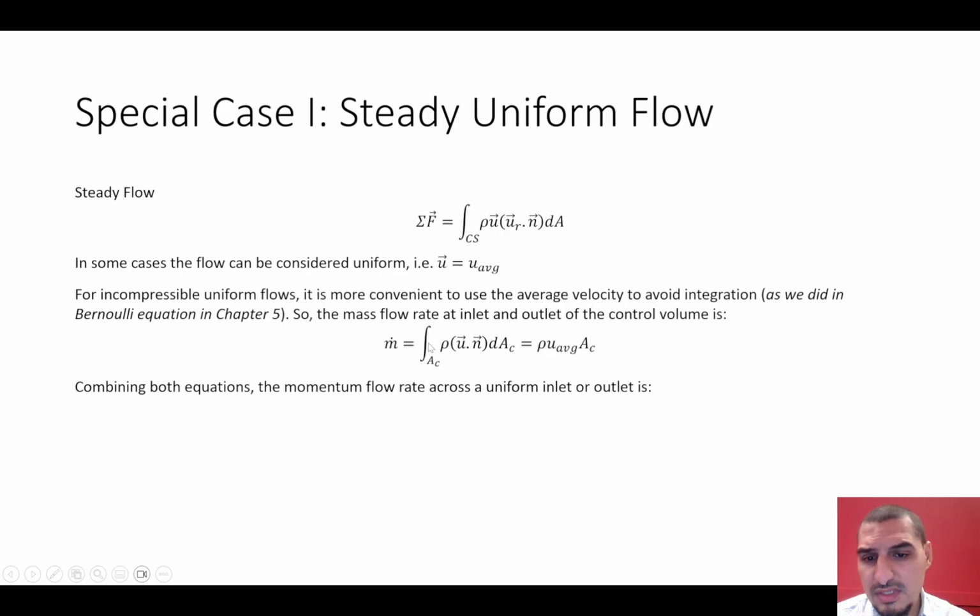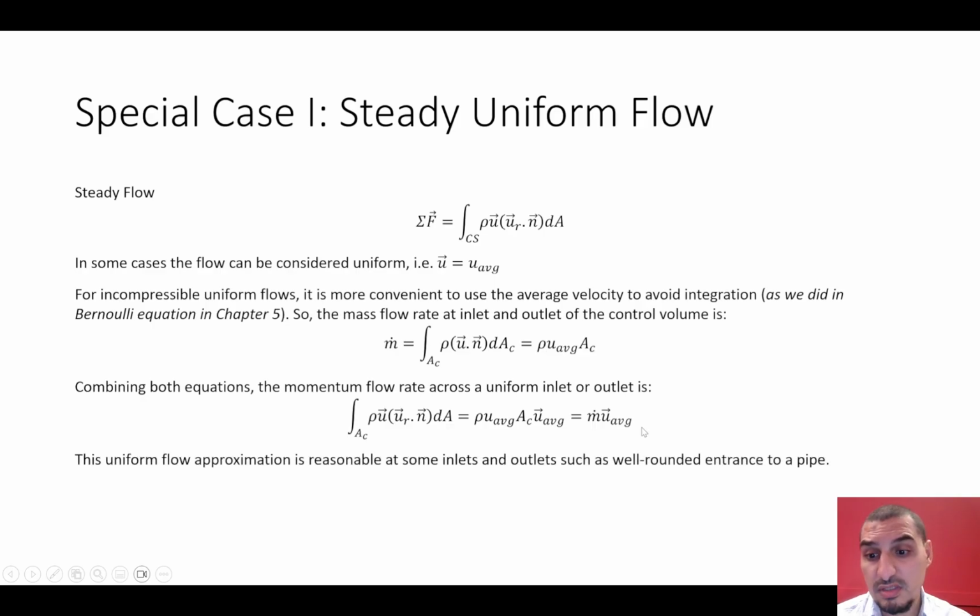The control surface is the area, so it's the same, but there is one more velocity multiplied here. That's why we can express this equation in this form: rho u average times A times u average as well. Of course, the multiplication of these two is going to be scalar, that's why we have one vector out here. These three are the same as these three, so we can consider this as the mass flow rate times the average velocity.